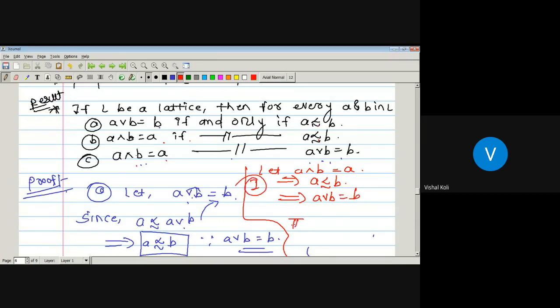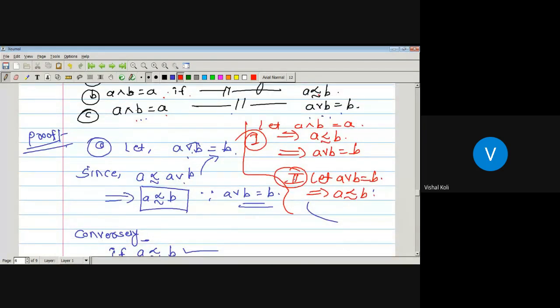In the second one, let A join B be B. From the first one, A join B equal to B if and only if A precedes B, which implies A precedes B. And from the second one, A meet B will be equal to A if and only if A precedes B. So whenever A precedes B, A meet B will be A. So from 1 and 2, A join B is equal to B if and only if A meet B is equal to A.